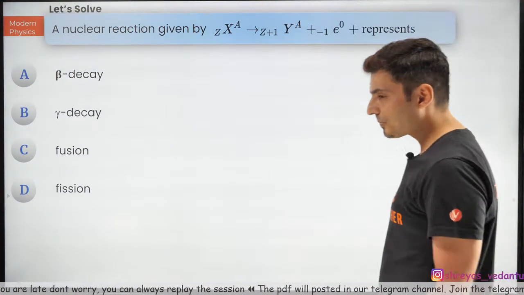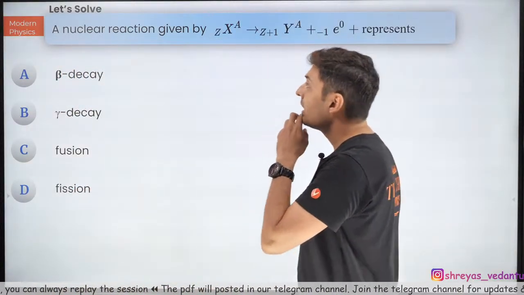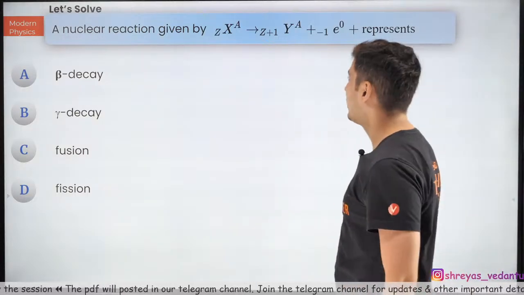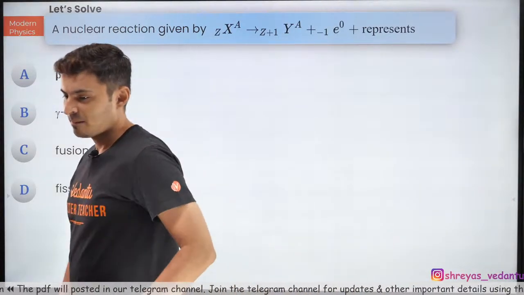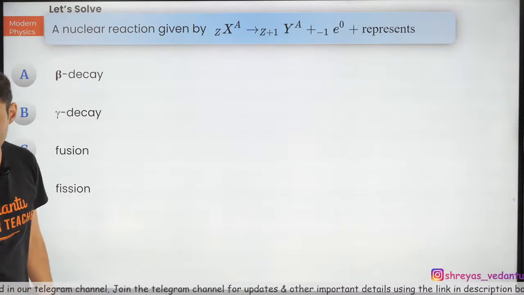Next question. Somebody was asking about neutrino and all of that. It's coming now. A nuclear reaction given by this represents which kind of decay? Come on, guys. This is a simple one. Be careful. What kind of reaction does it show?